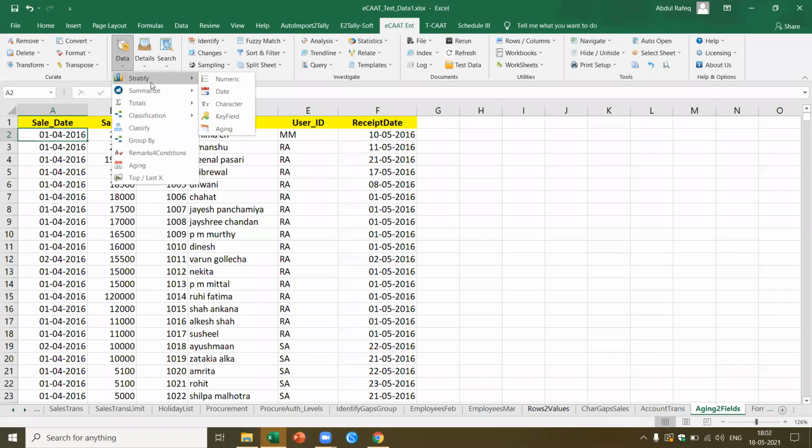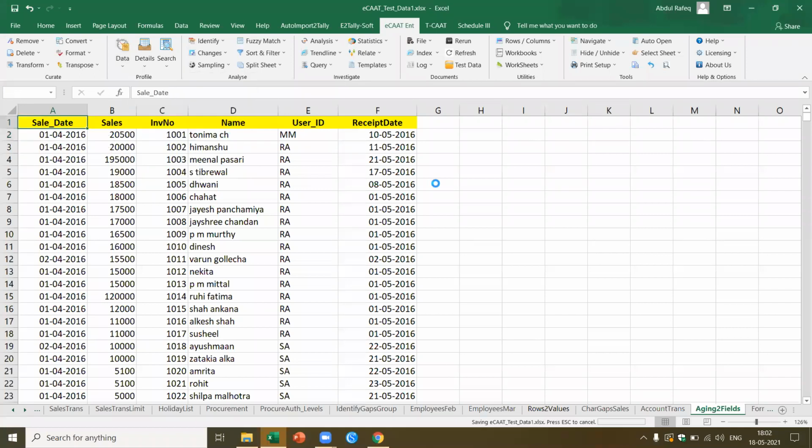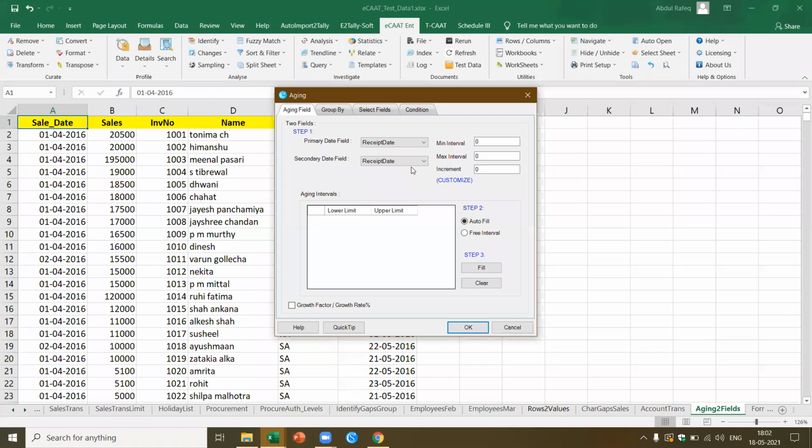So I come to stratify. In stratify there is the aging. Now you have to select the field. You have to be clear about what you're going to select. The primary field I'm going to select is the receipt date, and then I got the sale date. Okay, is this clear? So it says the minimum interval is 25. Automatically it's computed everything, and based on that it tells you the minimum date is like this. I've got this grouping here. I say fill. Now I say okay.